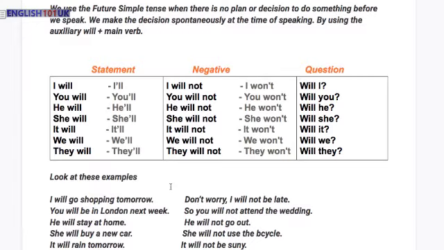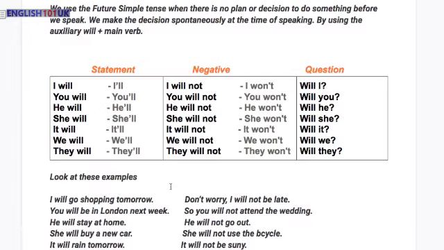As for the negative, it's the same, but we just insert the word not after the will and before the main verb. It becomes like I will not do something. Or we can write and say I won't.